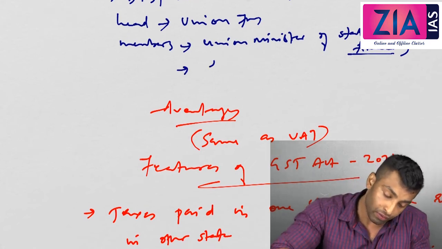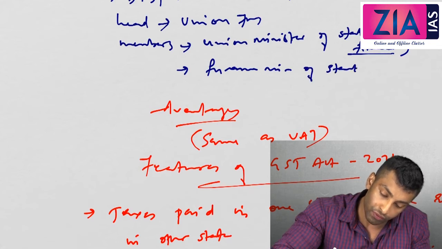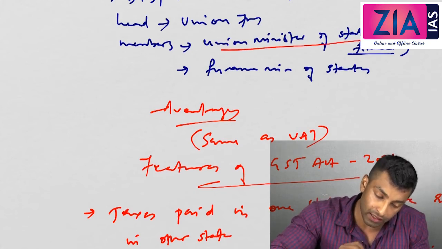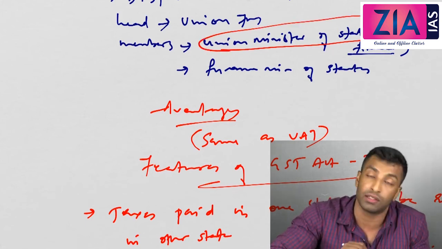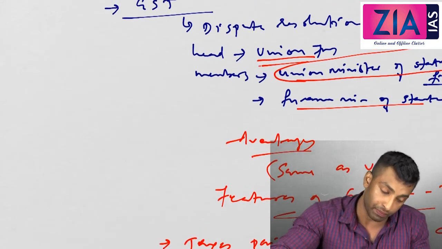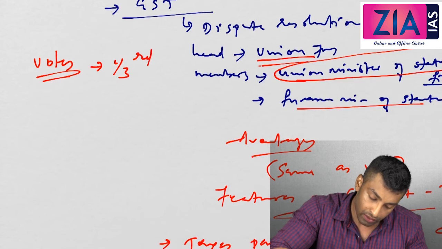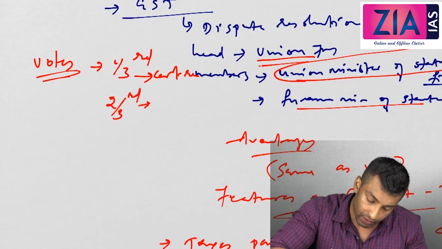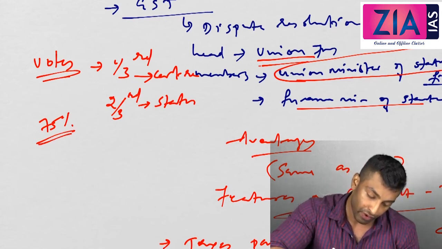Now after this, finance ministers of states. Union Ministers of State for Finance means there is a state rank minister only, within the central government. Then finance ministers of all states. So the head will be the Union Finance Minister. Now what is the share of what? One third for the center and two thirds for the states, and for major decisions you need to get 75% of the vote.